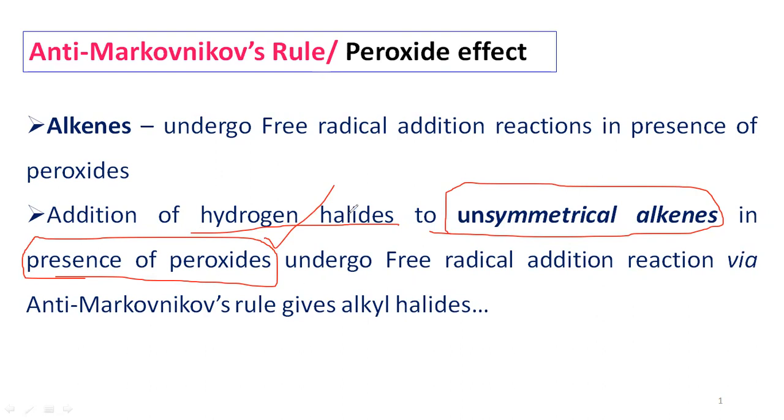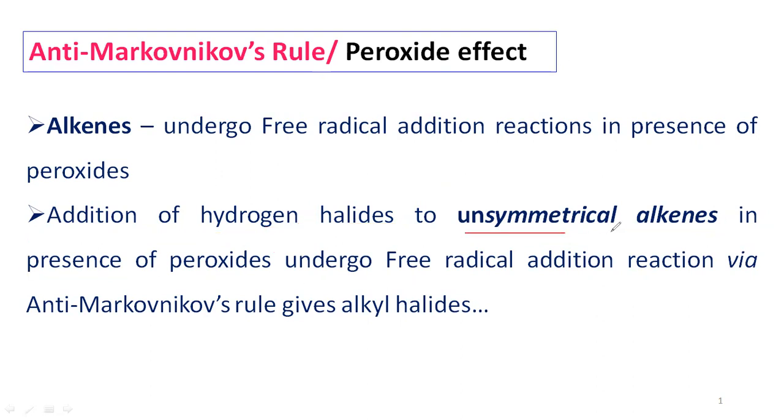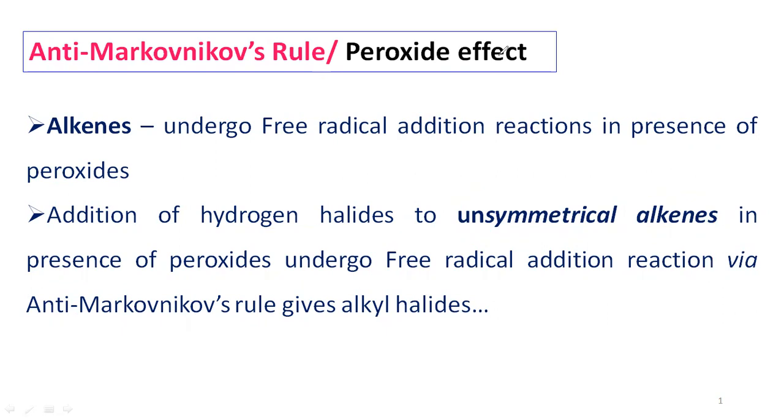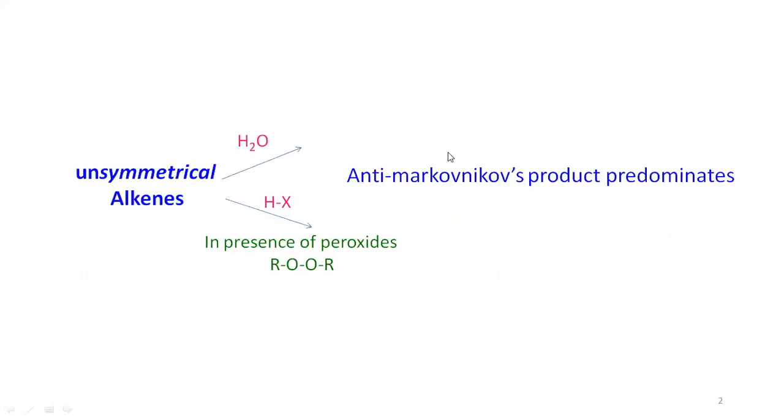Without peroxide, it follows Markovnikov's rule. Unsymmetrical alkenes reacting with hydrogen halides in absence of peroxides follow Markovnikov's rule and give alkyl halides through the free radical addition mechanism.